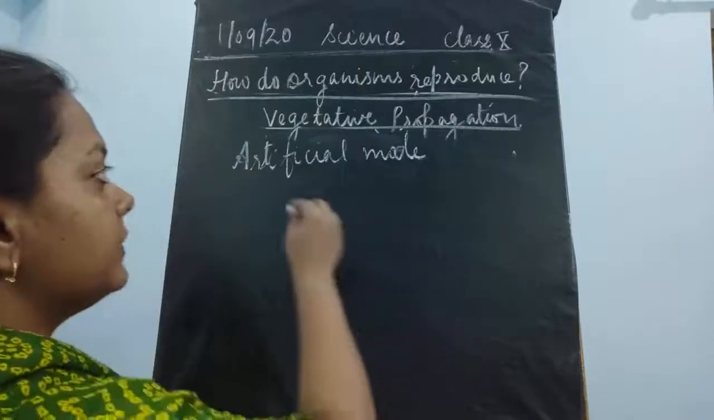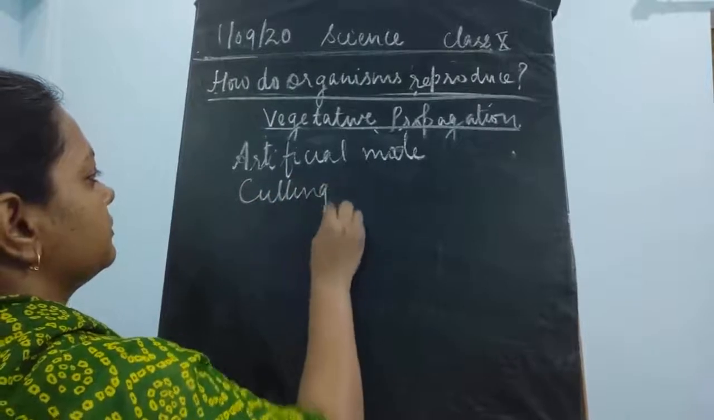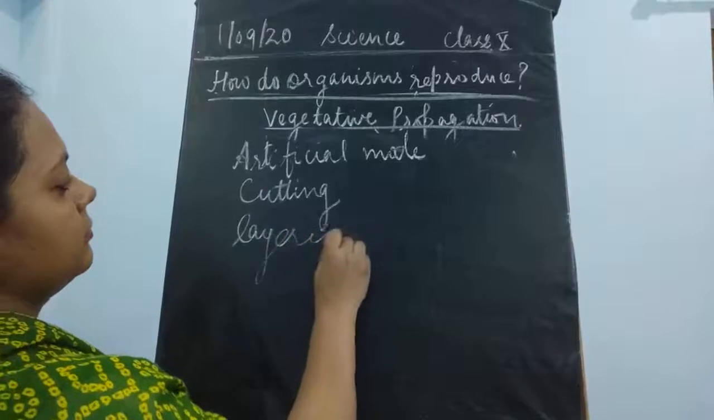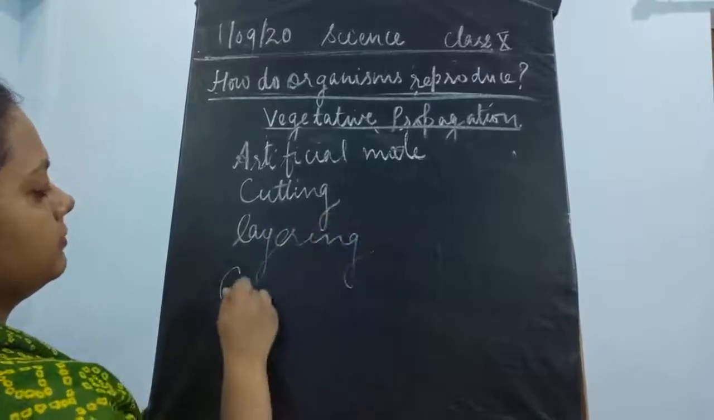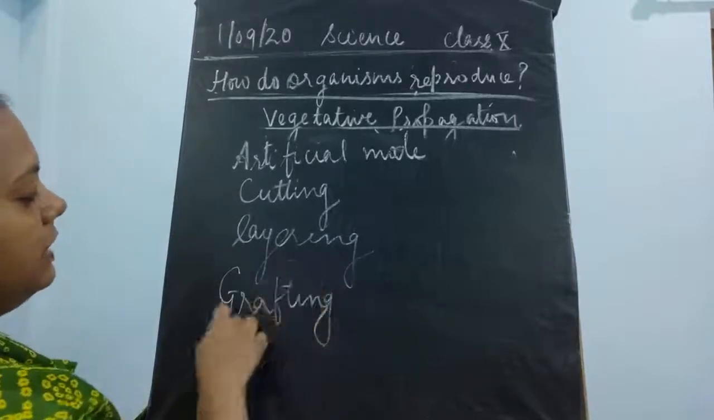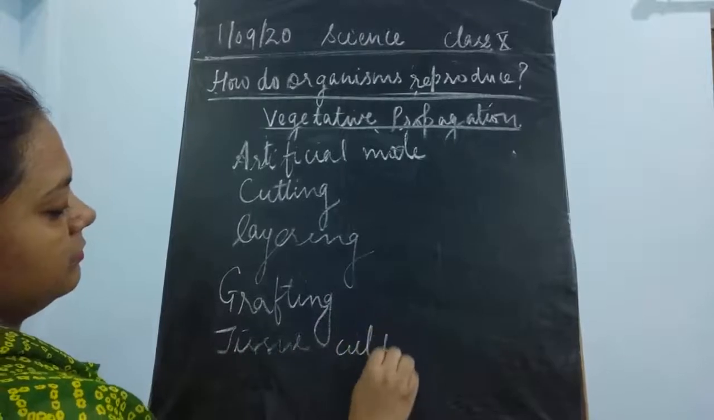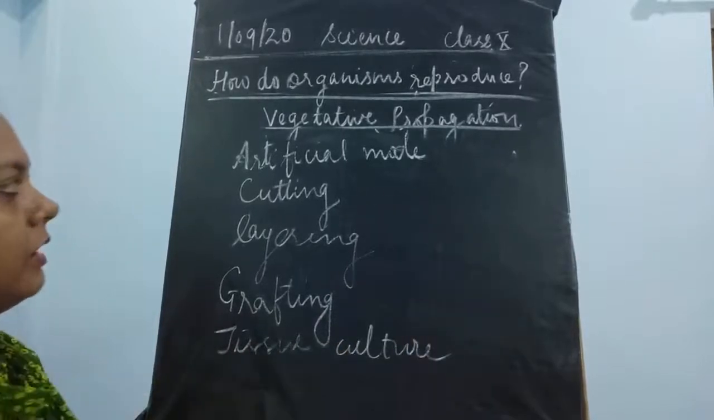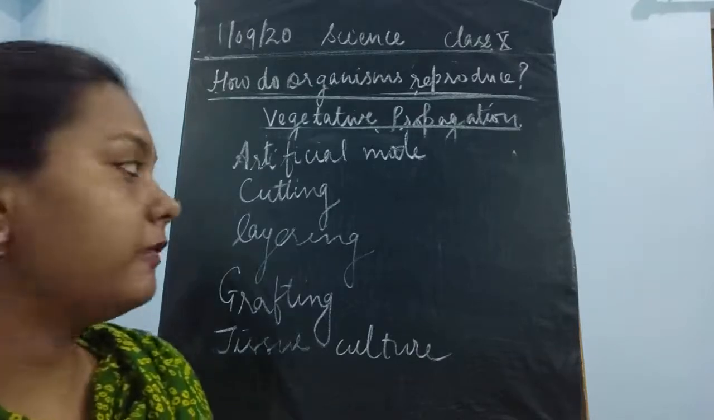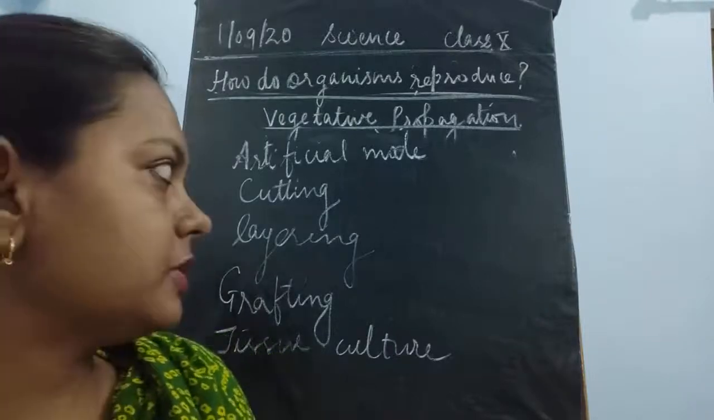Okay, so here we will discuss cutting, layering, grafting, and tissue culture. So let's discuss all these modes of vegetative propagation with the help of human beings, that is the artificial mode of vegetative propagation, starting with cutting.